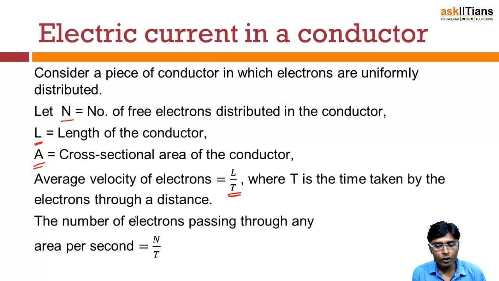Now we are finding the number of electrons passing through any area per second. So in 1 second, how many electrons will be passing through any cross-sectional area? That will be N by t. The number of electrons is N, and they are passing in a time t, right? So the number of electrons passing per second will be N by t.